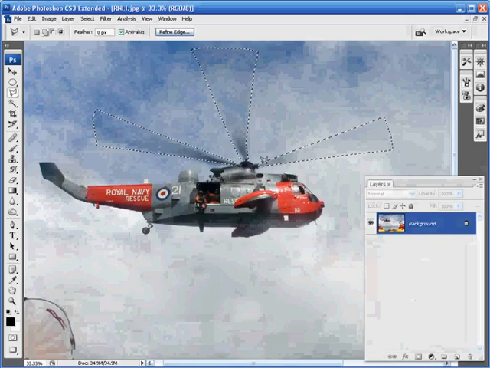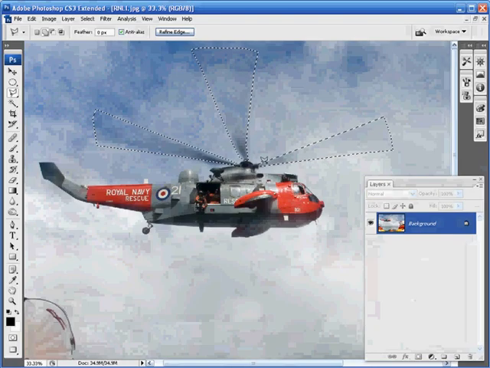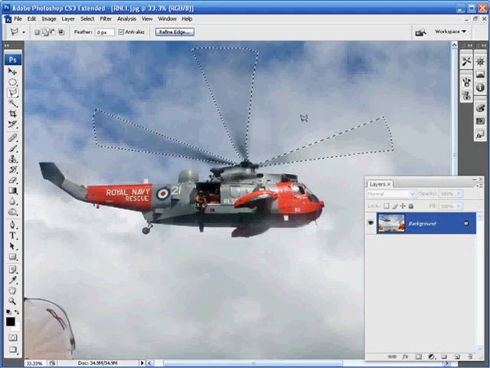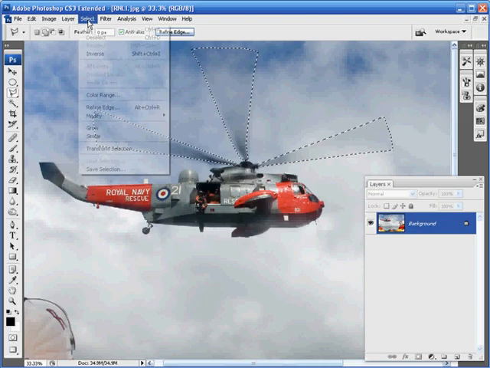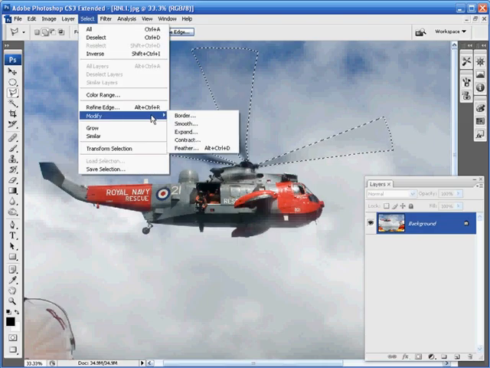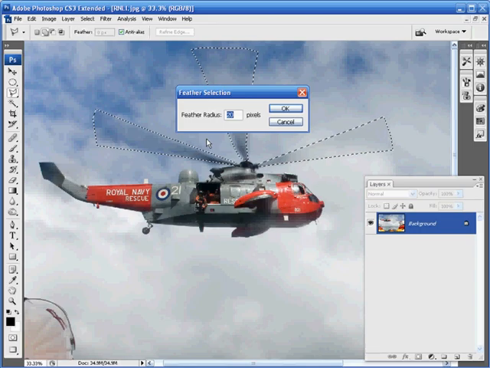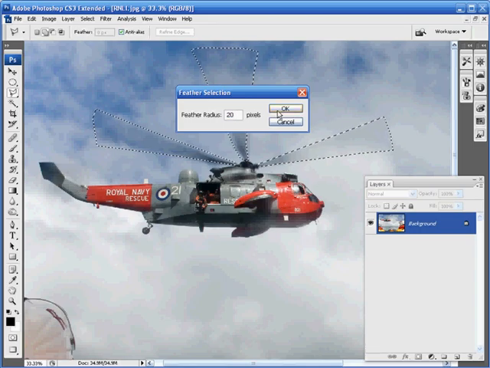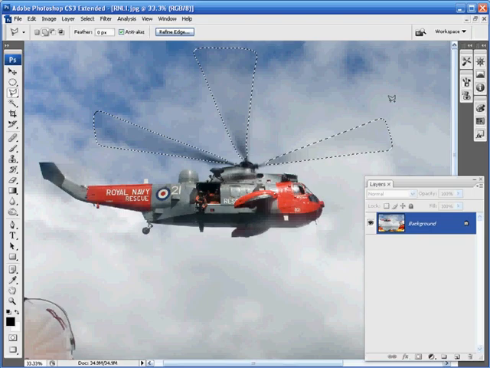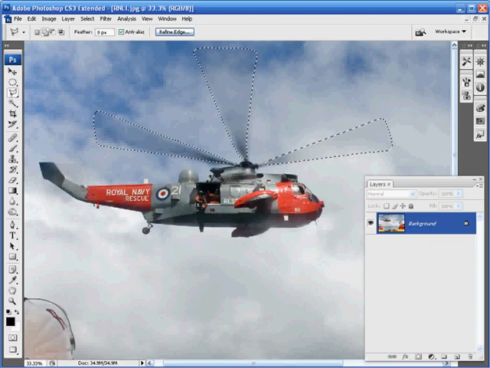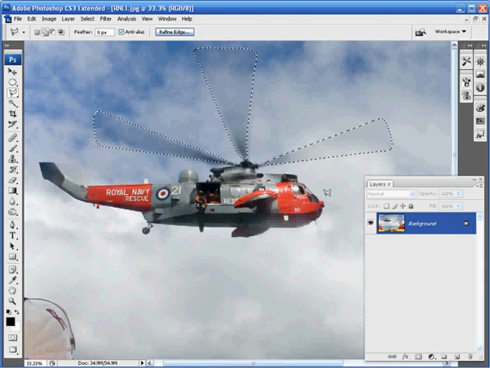Having used the polygonal lasso tool to select the 3 rotary blades, we can now think about feathering our selection, and we can do that by going up to Select, down to Modify, across, and then down to Feather. Enter a feather radius of 20 pixels before hitting OK. So now that we've feathered our selection, we can make these blades a little bit more prominent in the frame by using a Levels Adjustment layer.